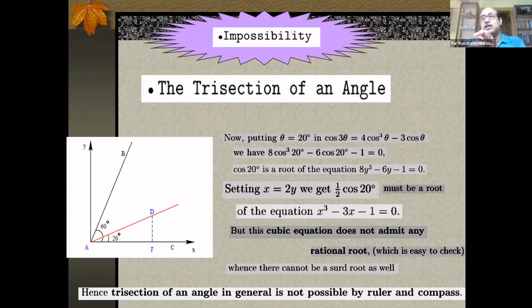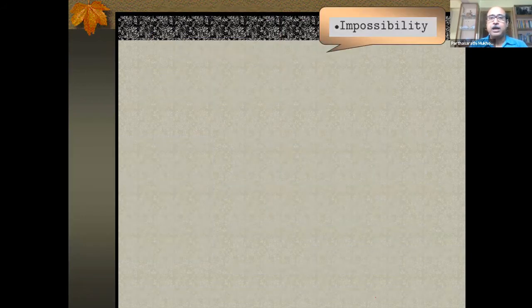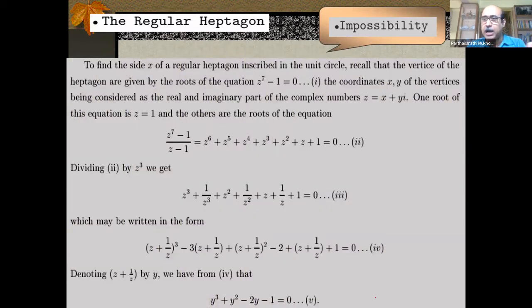That means construction of an angle trisector in the third plane is impossible in general. So construction of an angle trisector in the ordinary plane is impossible in general. Finally, the regular heptagon, a very similar argument. Construction of a regular heptagon by ruler and compass.